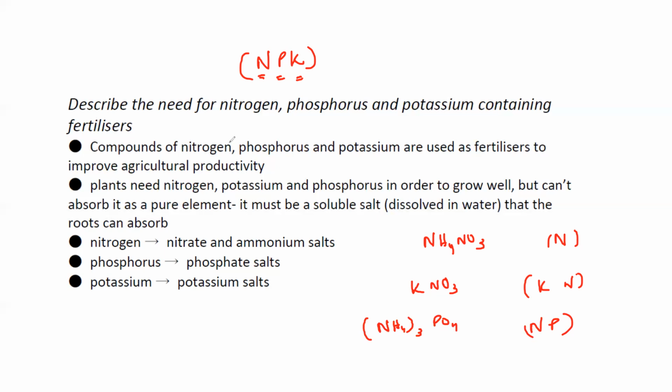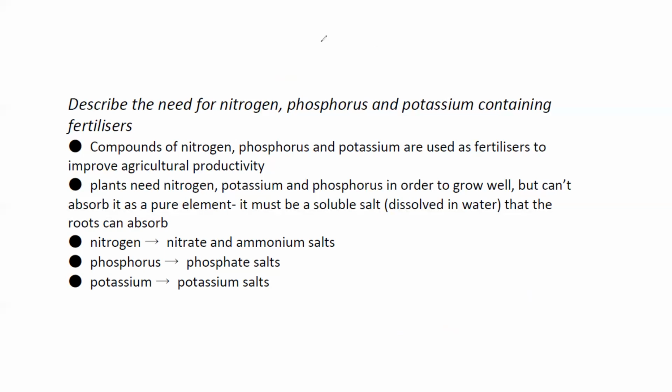So compounds of nitrogen, phosphorus and potassium are used as fertilizers and improve agricultural productivity. The plants need nitrogen, potassium and phosphorus to grow well, but they cannot absorb the pure element, so the element should be in a soluble form.